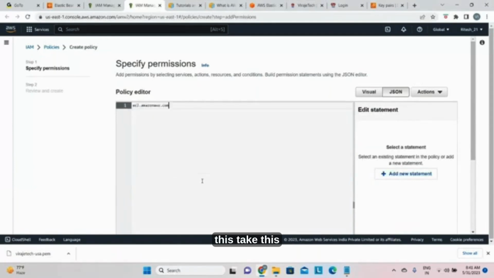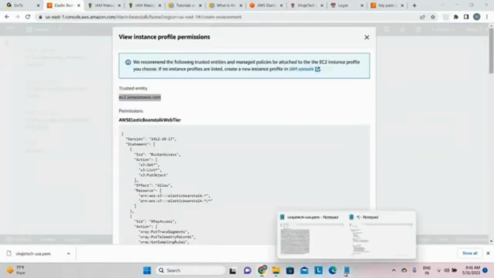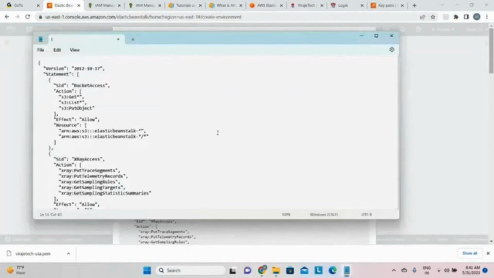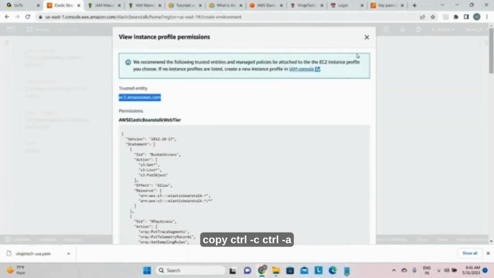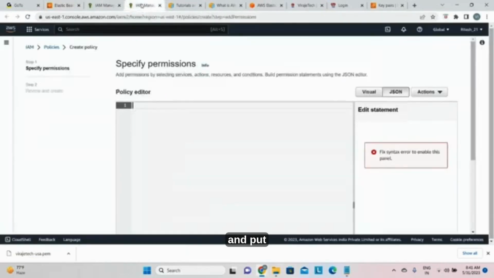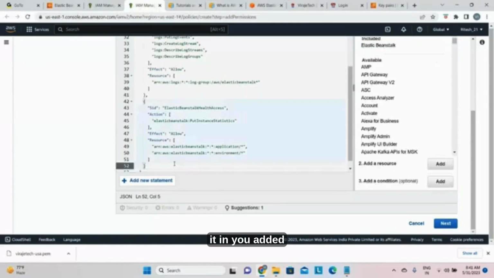Okay, so what I'm going to do is remove this, take this, copy it, Control C, Control A, and put it in here.